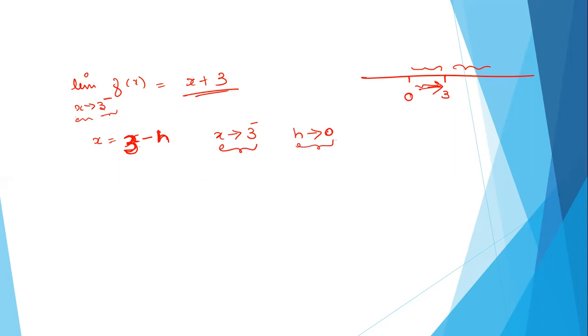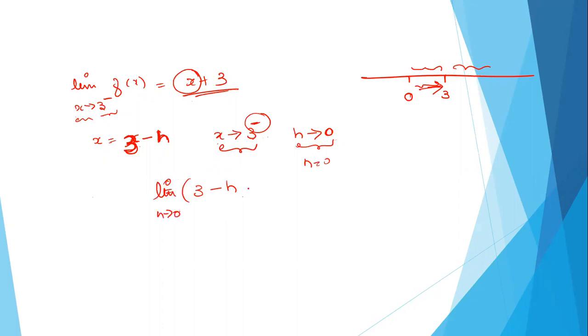It means tends to means it is very close to 0. It doesn't mean that h is equal to 0. It means it's very close to 0. When x is tending to 3 minus, it means our x is very close to 3 from the left hand side. So you can replace x by 3 minus h, but in the limit you also need to replace, that h tends to 0.